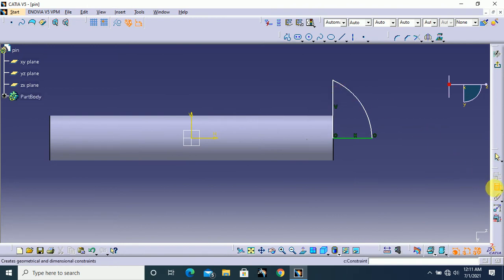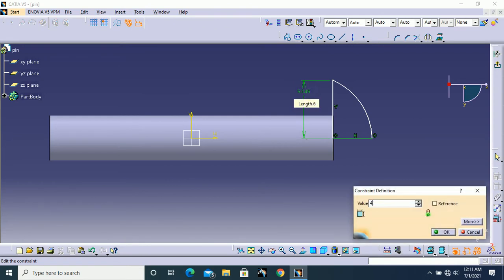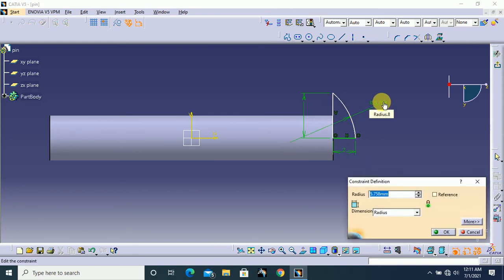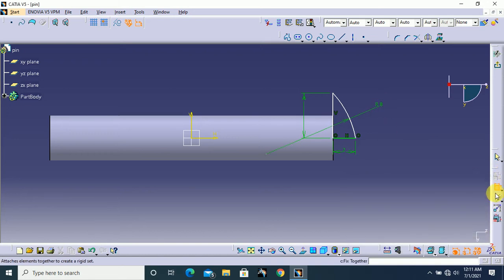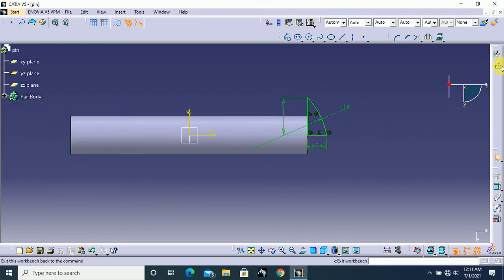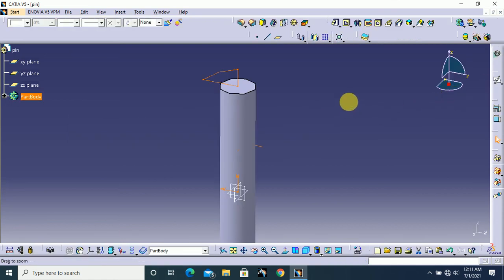and I select constraint. This one is 4 mm. This length 2 mm. The arc radius 8 mm. And still our profile is not fully constrained, so I relate our profile with this edge. This one is coincidence. That's all. Now you see it's fully constrained and come out from the workbench.